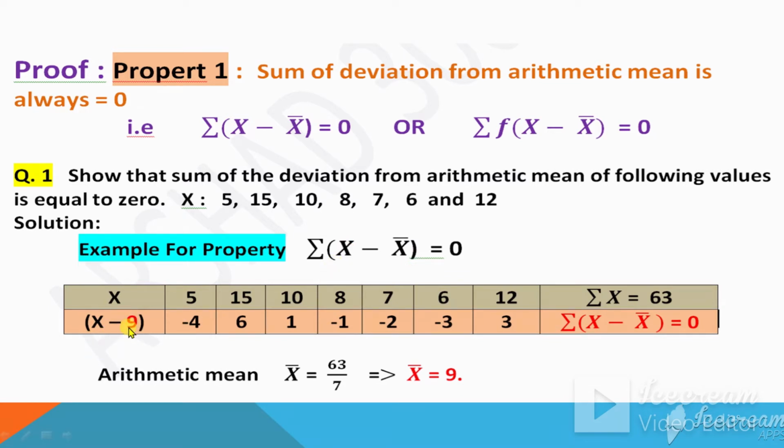So what does this mean? It means subtract 9 from each value of x. So 5 minus 9 is minus 4, 15 minus 9 is 6, 10 minus 9 is 1, 8 minus 9 is minus 1, 7 minus 9 is minus 2 and so on. These are the deviations after subtraction. So the sum of these numbers or sum of these deviations is always equal to 0. So add up all these numbers, you will get this is equal to 0.